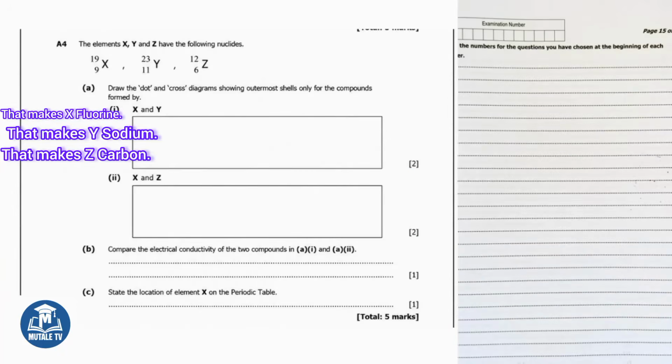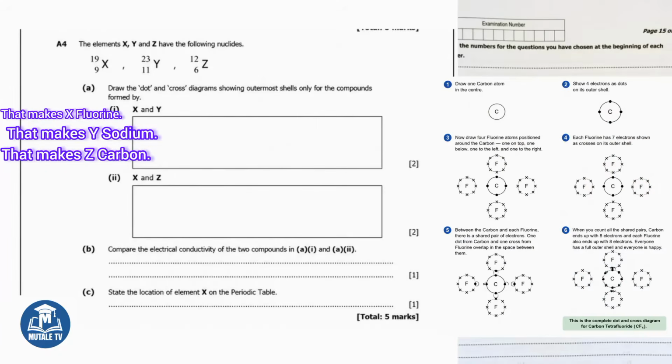Part A Part 2. X and Z. X is fluorine and Z is carbon. Carbon has 4 electrons on its outer shell and needs 4 more to be stable. Each fluorine atom has 7 electrons and needs just 1 more. So carbon shares 1 electron with each of 4 fluorine atoms. This forms covalent bonds. The compound is carbon tetrafluoride, written as CF4.